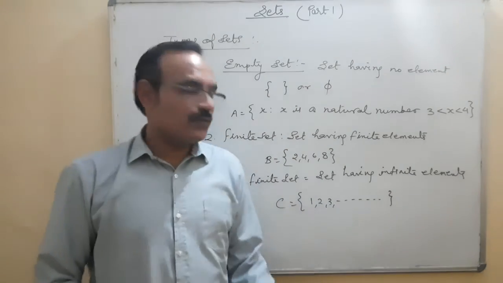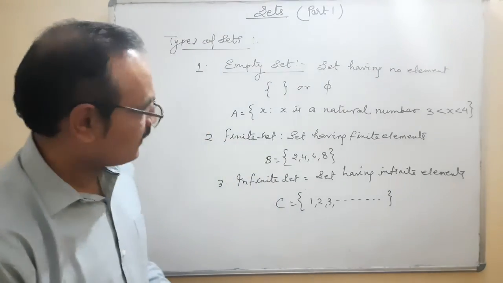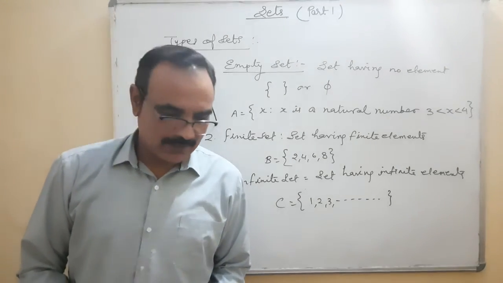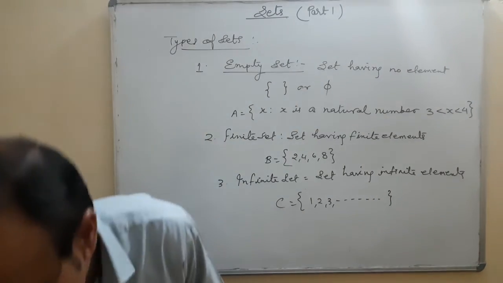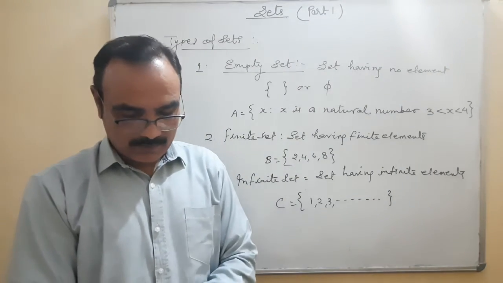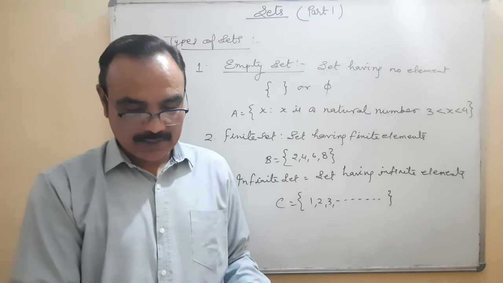The set of natural numbers, which is having infinite elements. Symbolically we can represent it like that. So these are the types of sets: empty set, finite set and infinite set. The definitions are there.